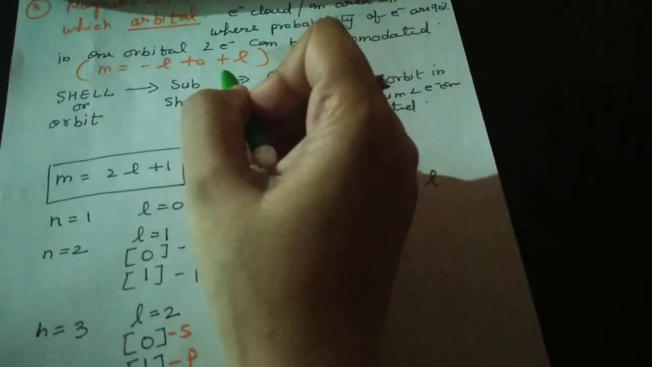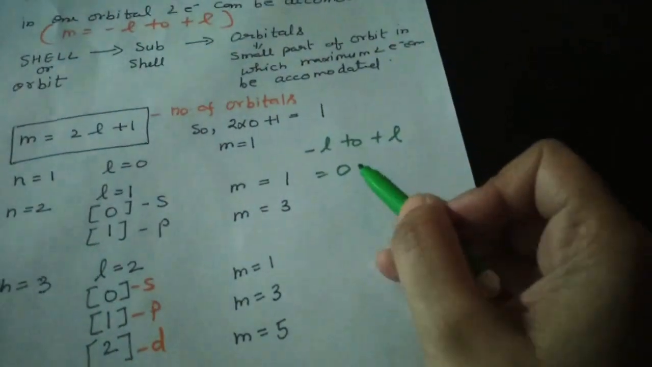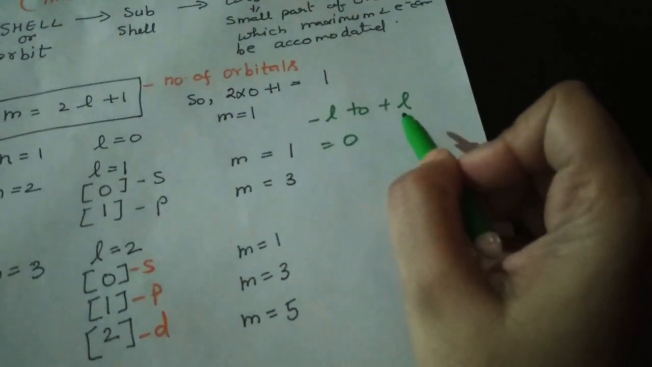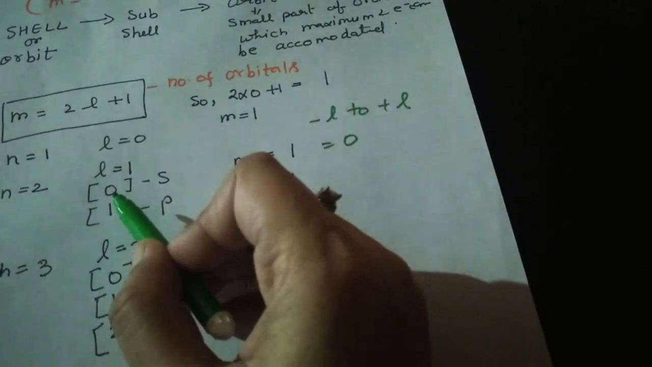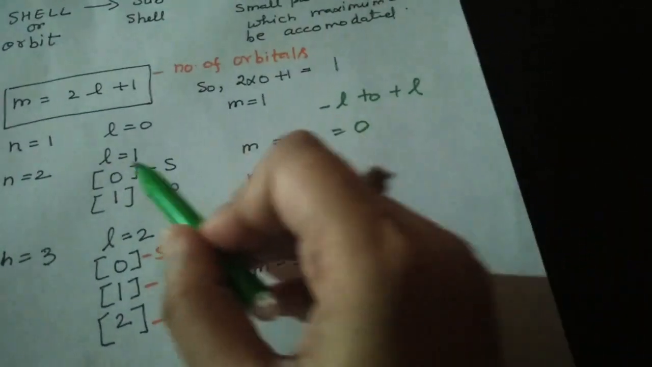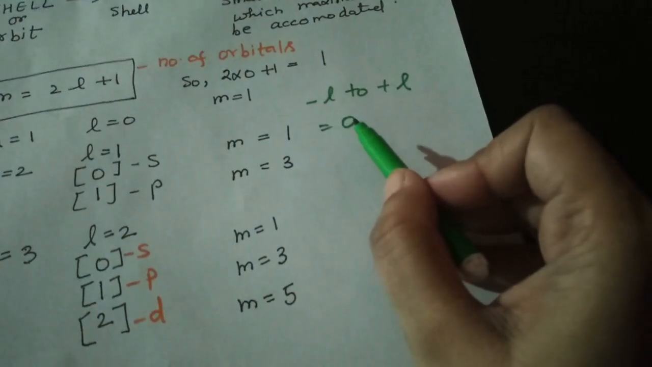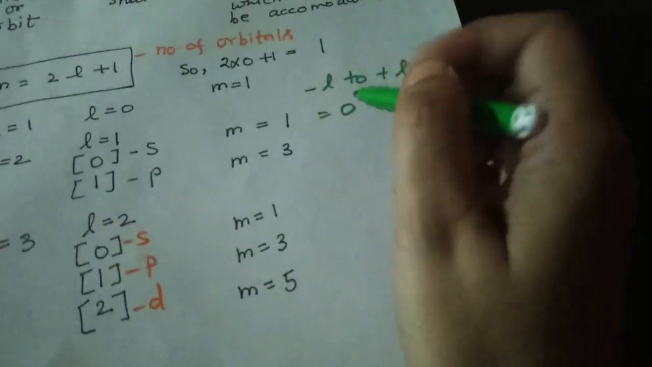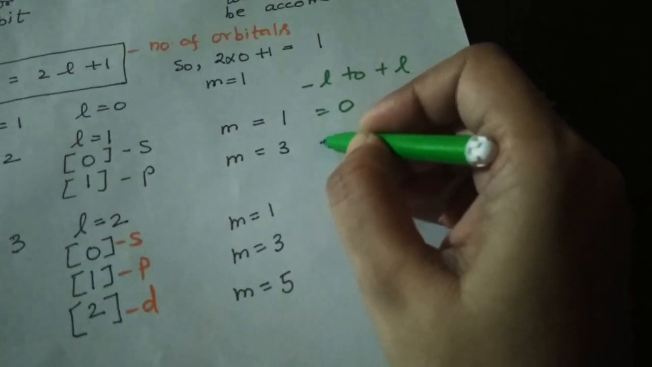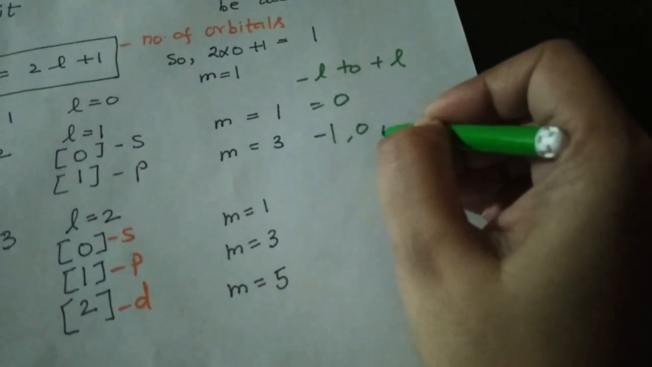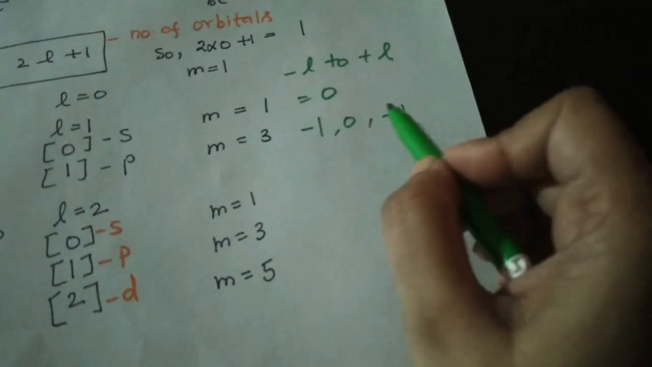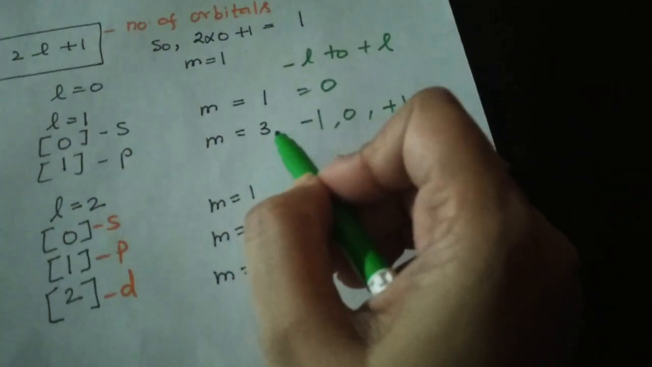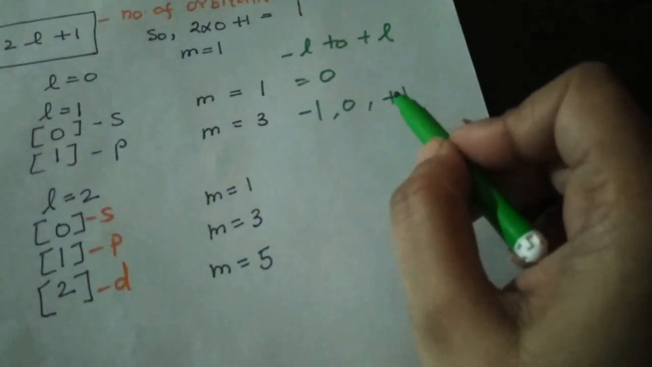Now we will do the representation of m with the help of minus L to plus L. When L equals 0, it will be 0. For the second case, if L equals 1, then we take it from minus L to plus L, so that is minus 1, 0, then plus 1. How many orbitals came? 1, 2 and 3. So m equals 3 here, so it is representing 3 orbitals.